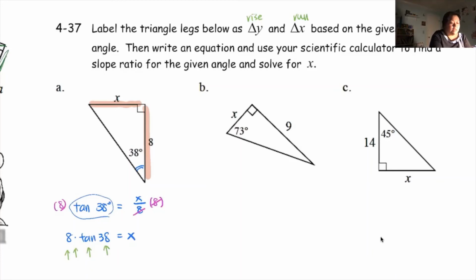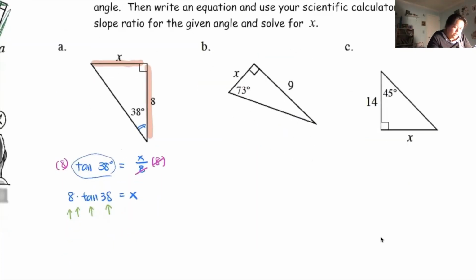So I'm going to try using my phone now. My phone is the one that goes backwards. So my phone goes 38, and I push the button tangent, and I push times, and I push 8. So my final answer should be x is about, because you can see it's a lot of decimals, 6.25. And that should be my final answer.